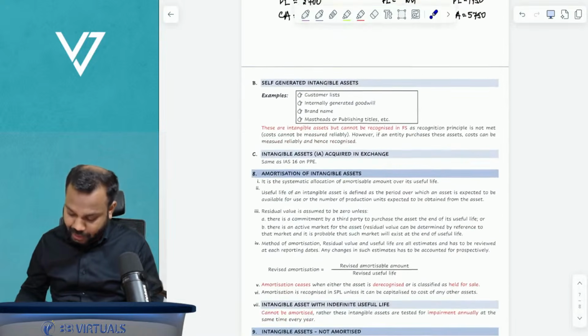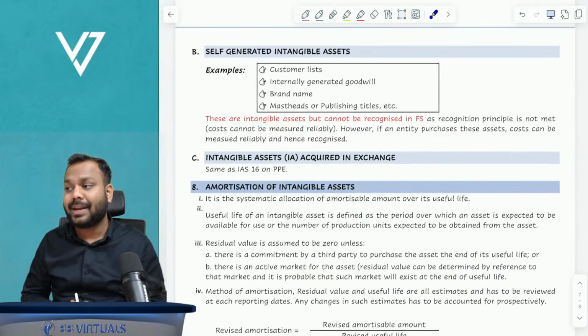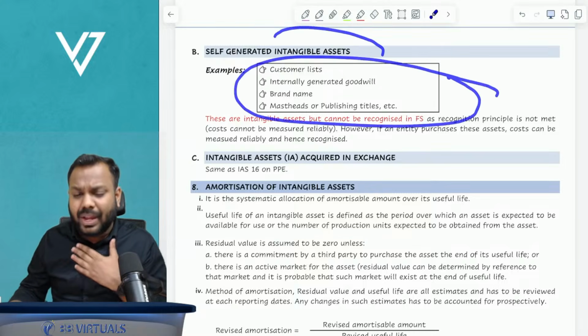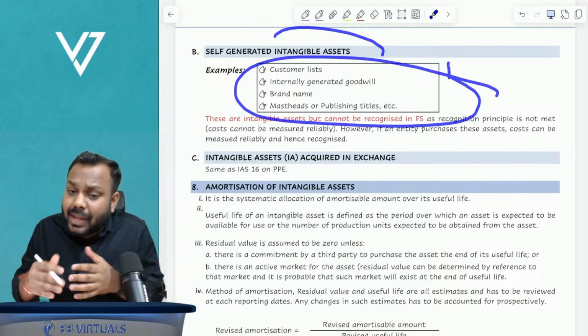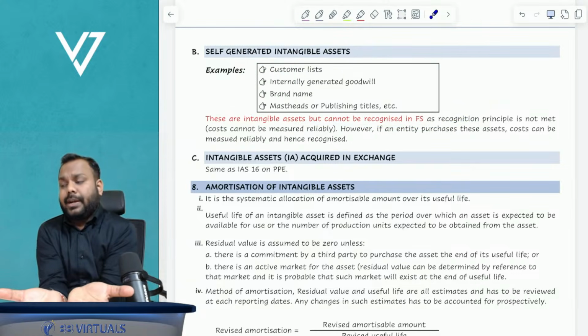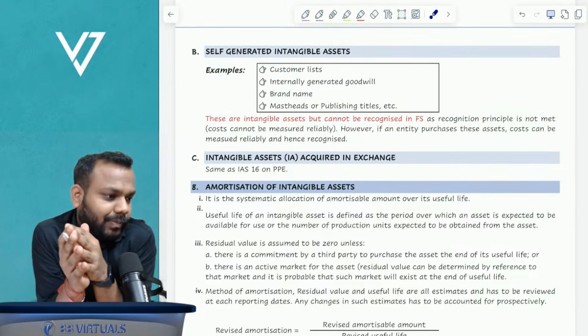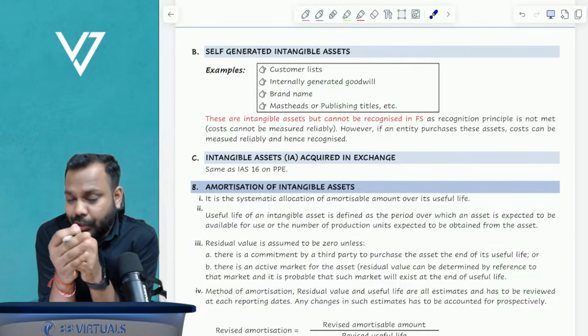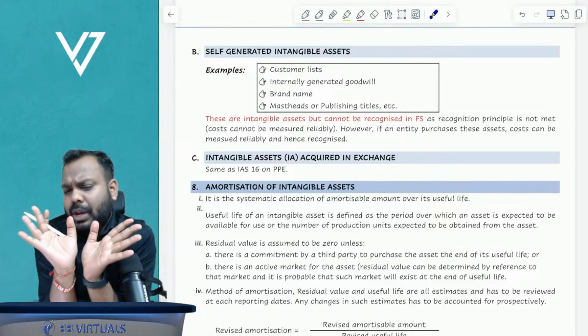Wonderful. Now, self-generated intangible assets. These intangible assets we have not generated; they automatically got generated. Let me talk about it very practically.